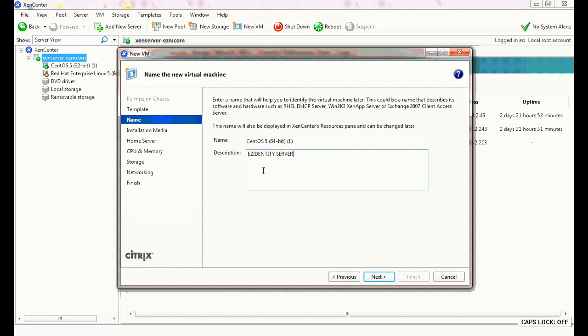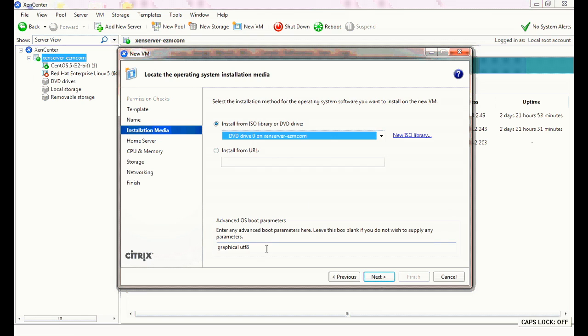As next steps, you will need to input advanced OS boot parameters as shown in this video guide. This demonstration instructs EzIdentity to install MySQL database. Please be careful to type in the instructions correctly and as shown in this video guide.